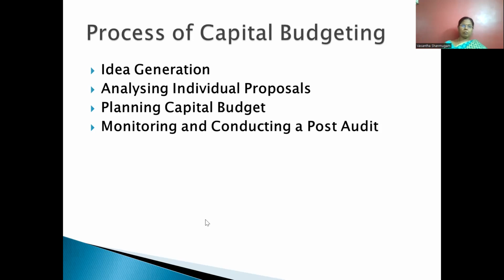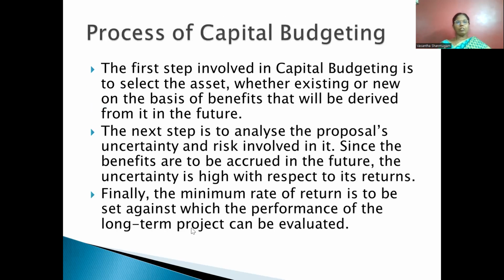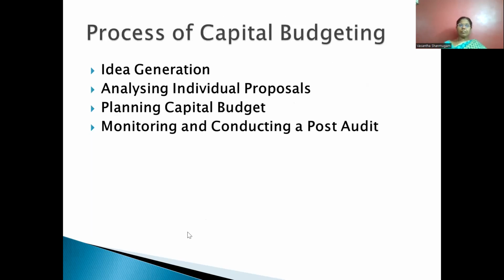Next, another important aspect is the process of capital budgeting. What is meant by the steps to be followed while making the capital budgeting decision? That is an important aspect. First one, before making any decision, idea generation. So what is meant by idea generation? Whenever they are going for capital budgeting, the first thing is whether we are going to start a new business, or replace the assets, or discard an asset and find something completely new, or expansion or diversification. So many causes are there. So the first thing is idea generation.